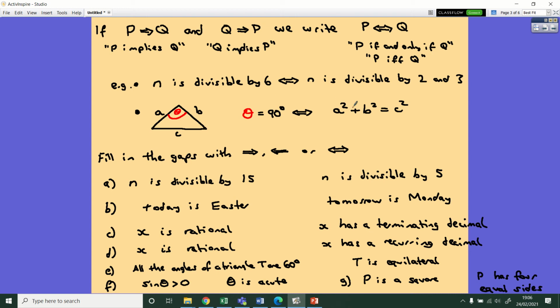Now's your chance to read through the rest of my examples, bearing in mind there's two down the bottom here, F over here and G over here. Read through them, pause the video, and then fill in the gaps with this arrow that points to the right, this arrow that points to the left, or the if and only if symbol that we've just learned. Take your time, have a read through, and then wait a few seconds for the solutions.